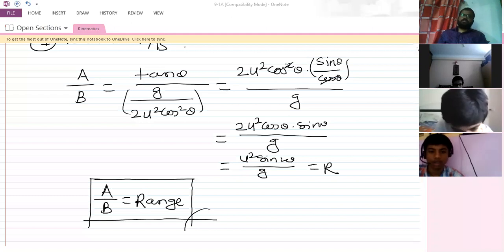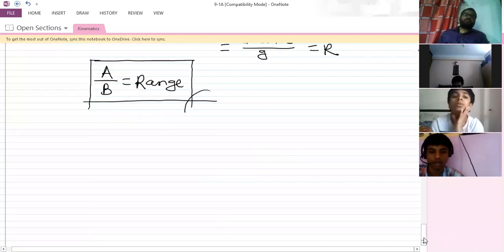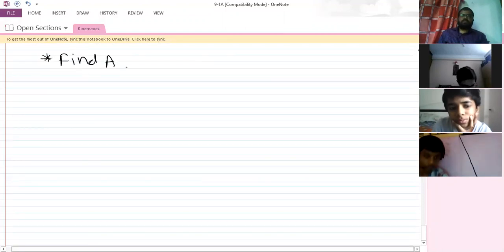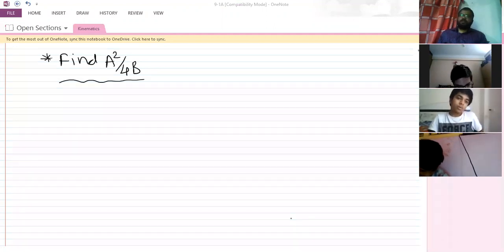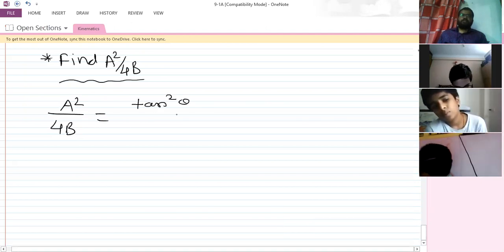Okay, so now next we have A squared divided by 4B, right? So next, find A squared divided by 4B. So what is A squared we have? It is tan square theta, isn't it? I'm writing here A squared divided by 4B is equal to tan squared theta divided by